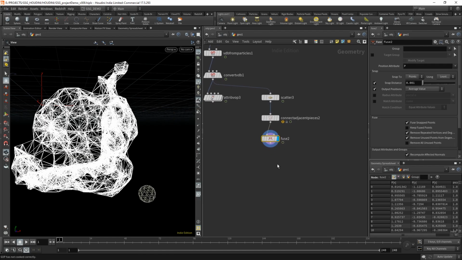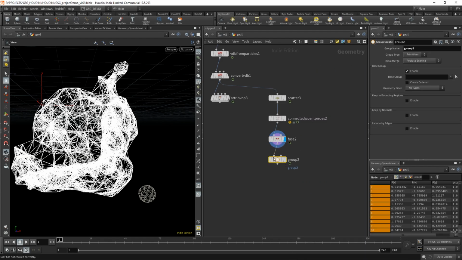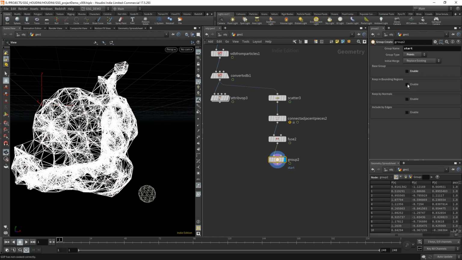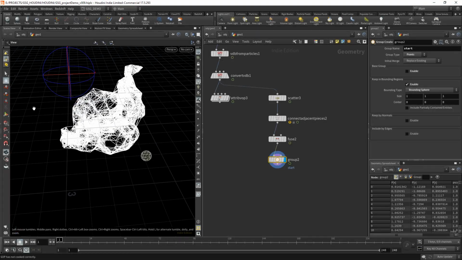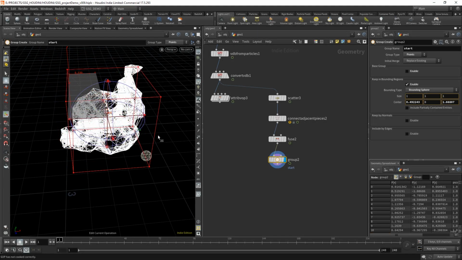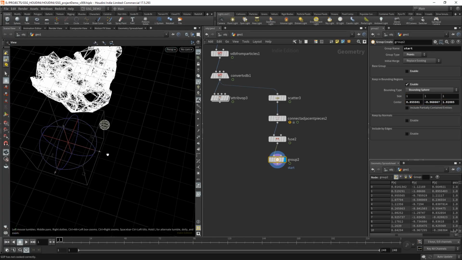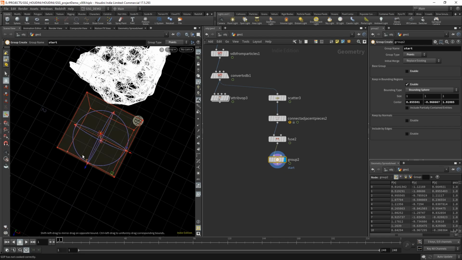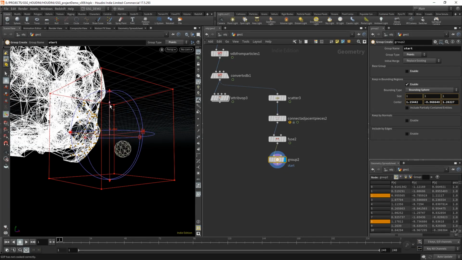Now we need to make a couple groups. So we are going to throw in a group sop to generate our start group. And this needs to be a point group. Let's call it start. And we're going to turn this off, and we're going to turn on keep by bounding regions, and we're going to use a bounding sphere, sort of like what we did before. And we're going to take that bounding sphere, we're going to move that over here, because I kind of want these veins to start where the main sort of bulk of the mass is.